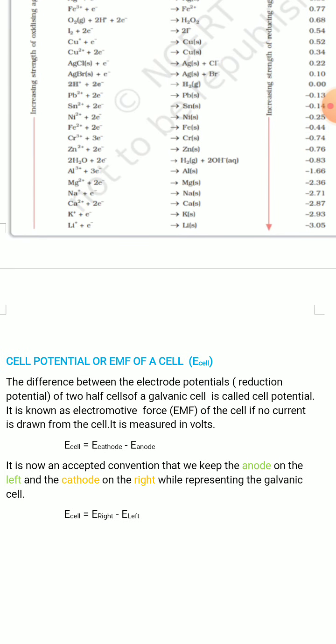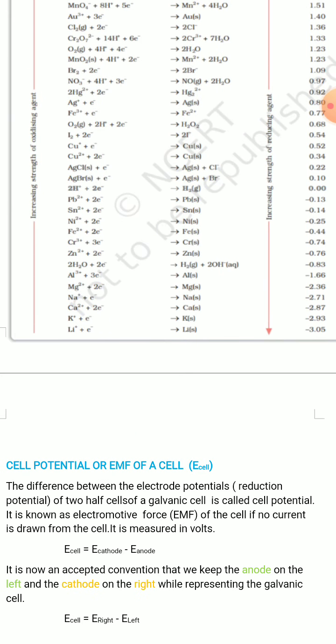Now cell potential or EMF of a cell. The difference between the electrode potentials, that is the reduction potentials. Here electrode potential means reduction potential. Okay, if an electrode potential is given in terms of oxidation potential, you have to first convert it into reduction potential.